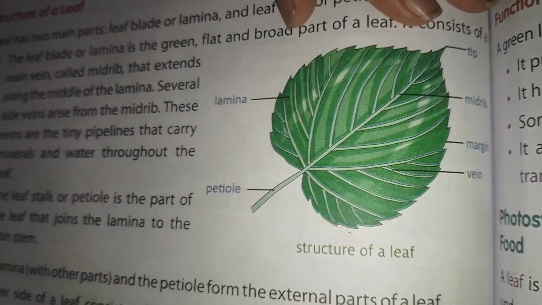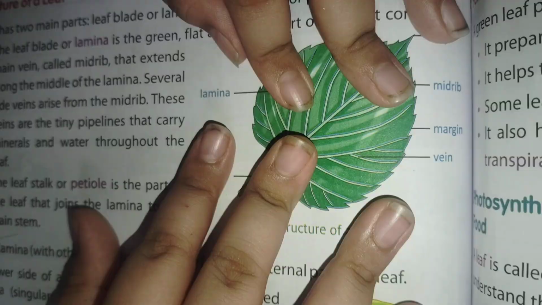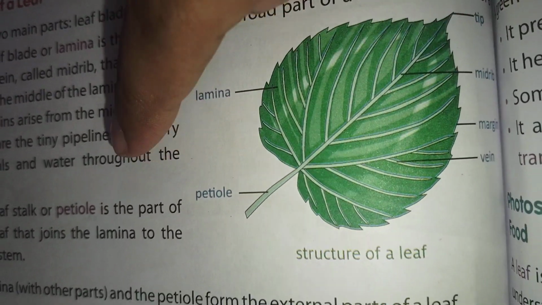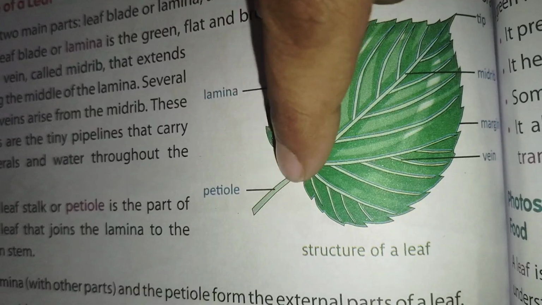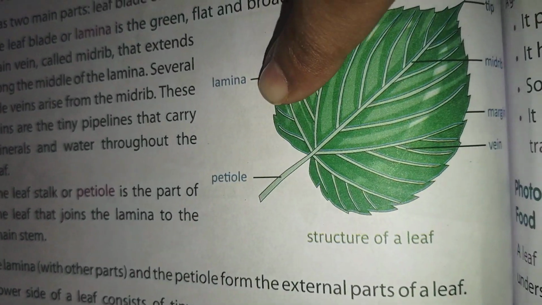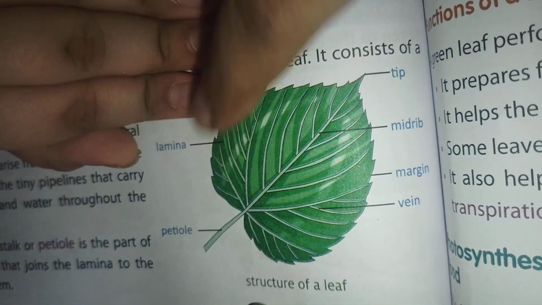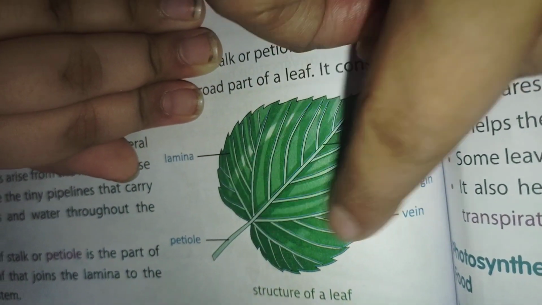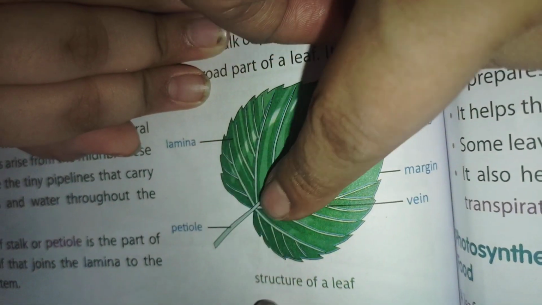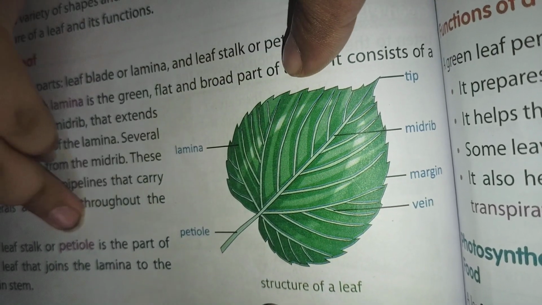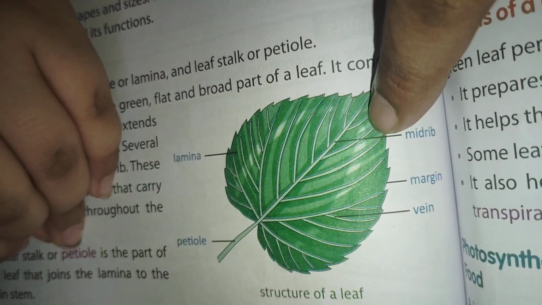It contains the lamina. Now you tell what are the parts labeled. Read the labels. This is the lamina, which is the broad green part, and this is the petiole. It's the lower stalk of the plant which connects the stem with the leaf. And these are veins. Veins are the small thin lines that come from the midrib. This central line is called the midrib. So veins are the small thin lines that spread from the midrib.